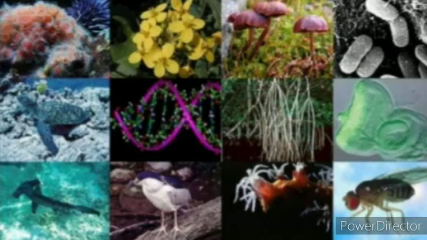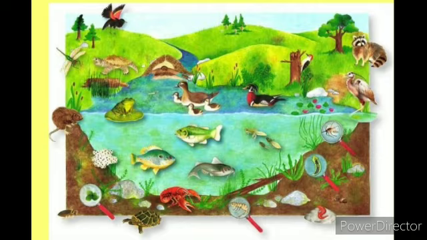We find living organisms in all kinds of the habitat. Habitat means where they are living, such as aquatic or the water, terrestrial, normal place, and in the aerial above the level. Okay, we can find out the living organisms everywhere.